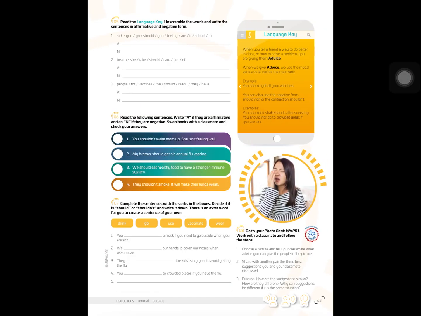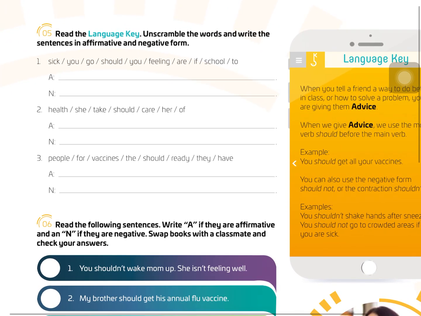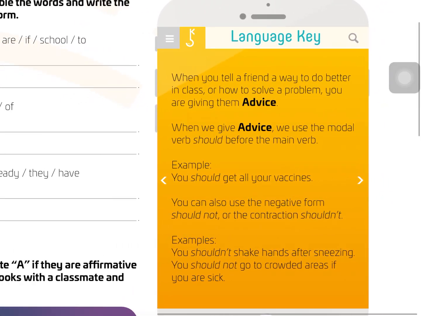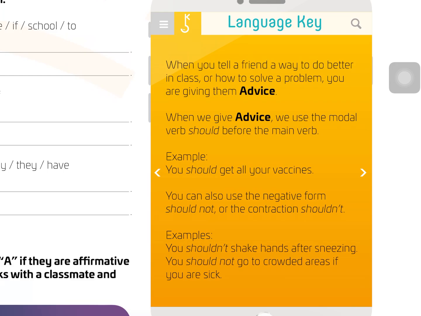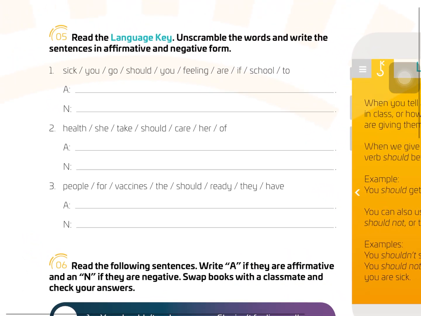Exercise 4. Read the sentences in exercise 3 and underline the word that comes before the verb. Write A for affirmative, N for negative in the boxes. Make notes explaining your answer in the space below. Share your notes with the rest of the class. So in exercise 3, here, you have to underline the word that comes before the verb, and then you are going to write letter A for affirmative here and N for negative.